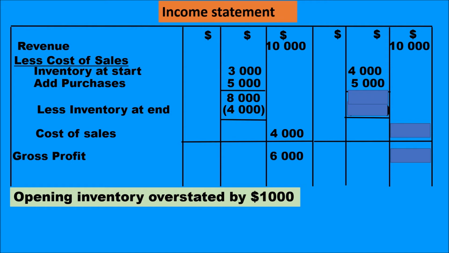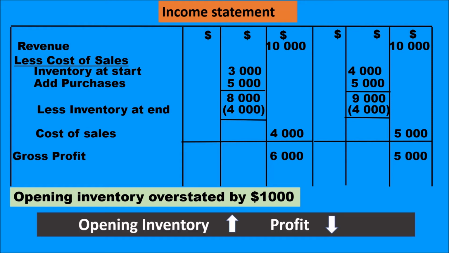Purchases remaining the same, hence the total will be $9,000. Closing inventory the same. Cost of sale would become $5,000, with a gross profit of $5,000. That is $10,000 revenue minus cost of sale of $5,000. As a conclusion, what we can say is when opening inventory increases, profit decreases.